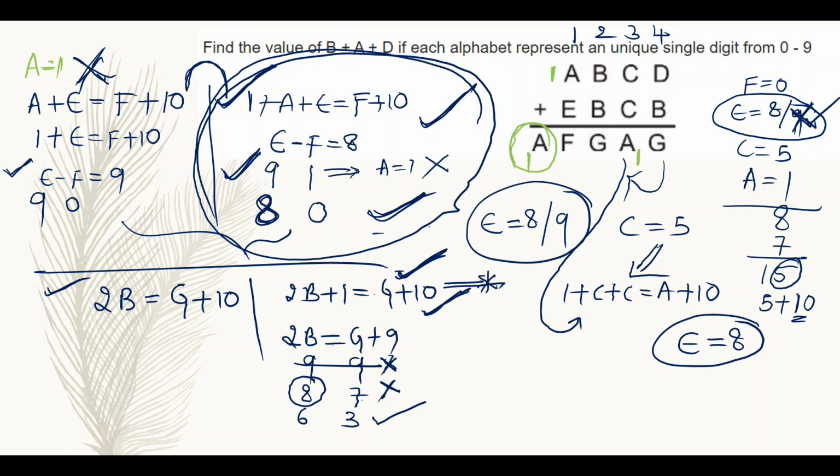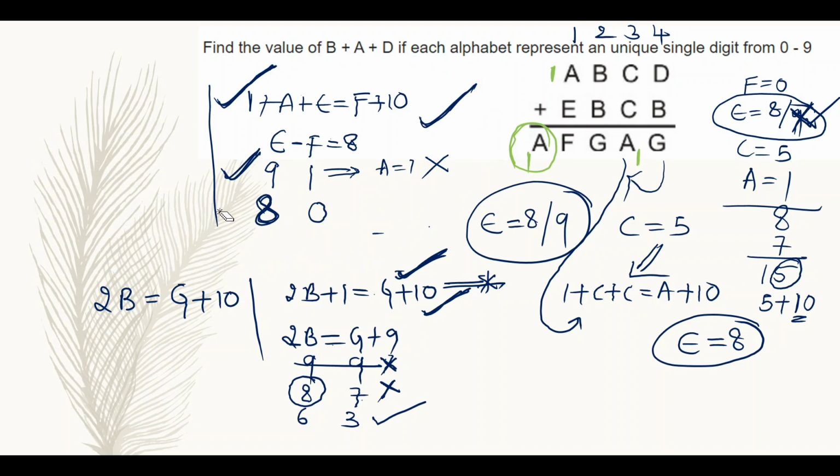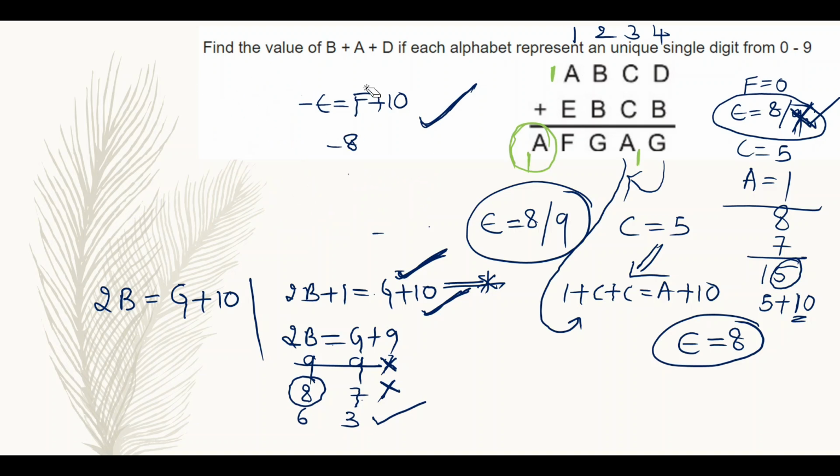So now coming to the fourth column, that is D plus B is equal to G. Here there will be no carry from the previous one. Why? Because this is the last column, the fourth column.